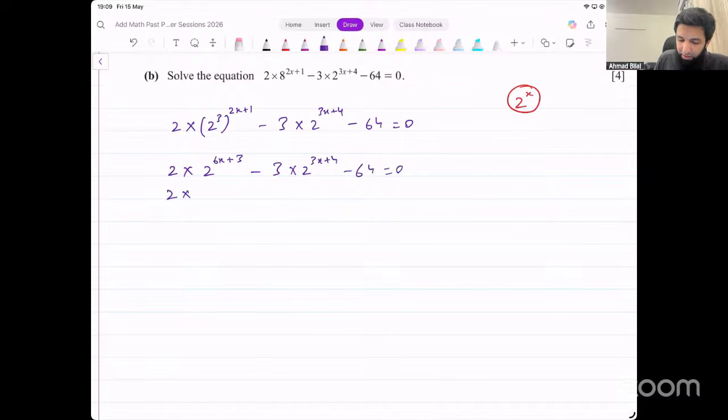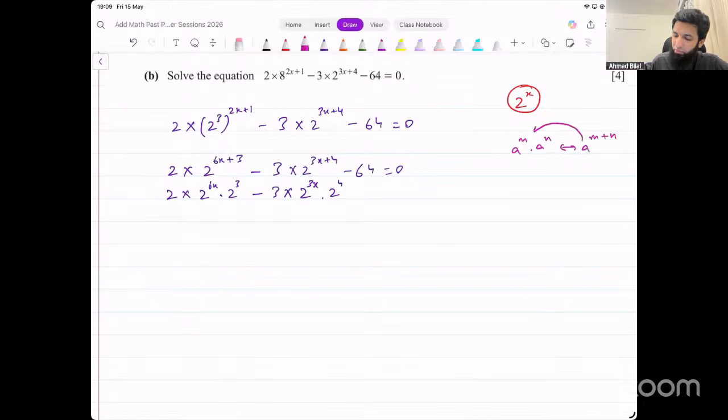Now, the powers are getting added. We could write it as 2 raised to power 6x into 2 raised to power 3. Similarly, here as well, I could write this as 2 raised to power 3x into 2 raised to power 4, right? Using indices rules. If bases are the same, powers get added. We're just doing the opposite of that. So basically, I'm using this rule: a raised to power m into a raised to power n gives us a raised to power m plus n. We're using this rule in the reverse direction.